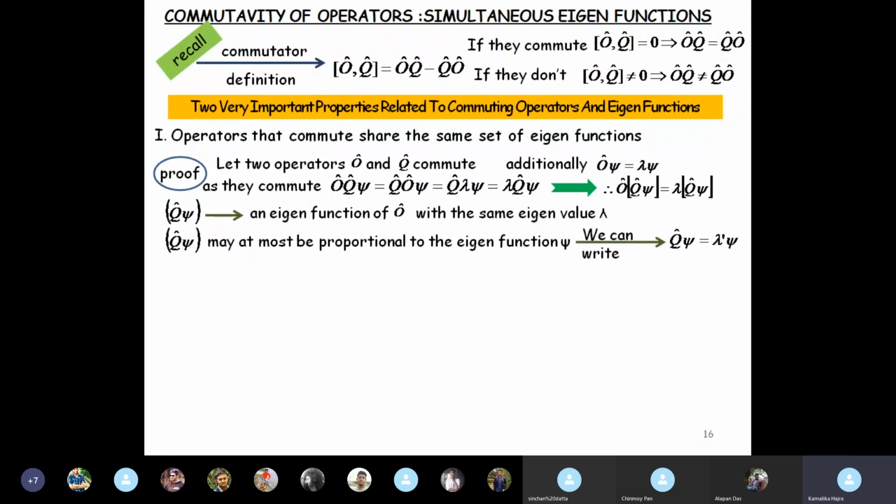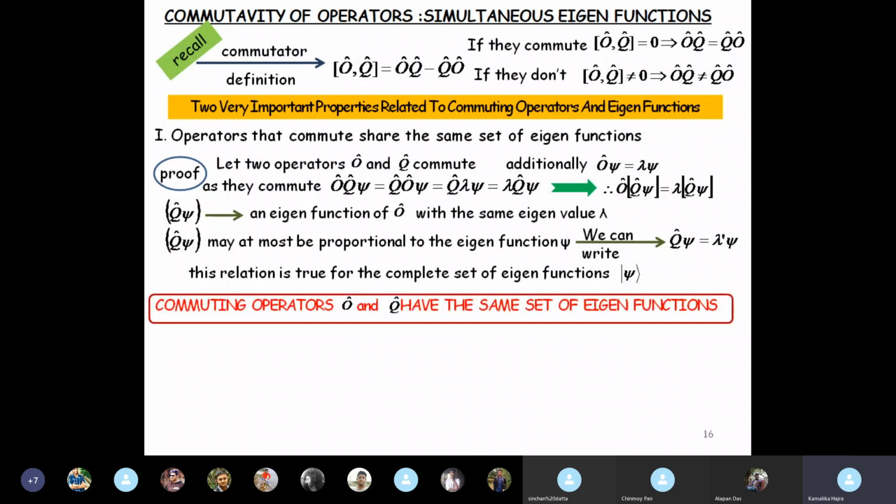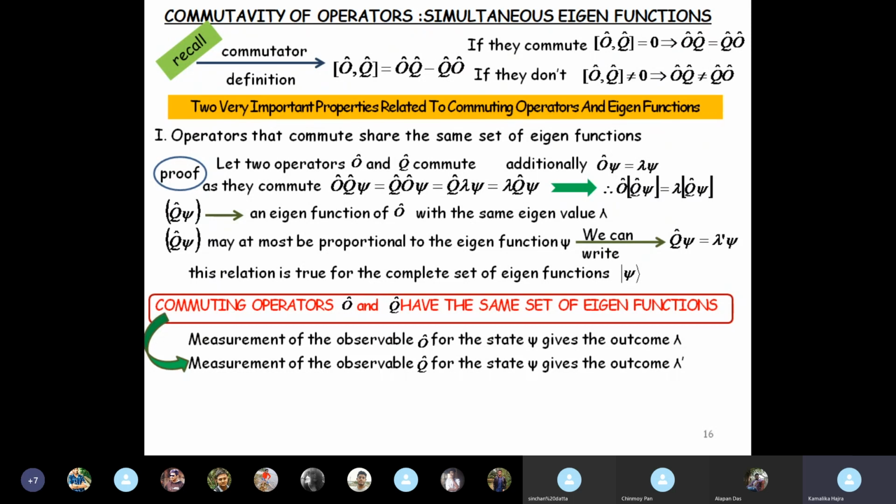That is, we can write Q psi equal to lambda prime psi, which means that psi is also an eigenfunction of Q with a different eigenvalue lambda prime. And of course, this will be true for the complete set of eigenfunctions, because the complete set is simply a linear combination of each such eigenfunction. Therefore, commuting operators O and Q have the same set of eigenfunctions. Very, very important relation.